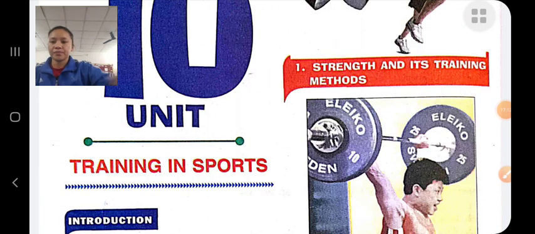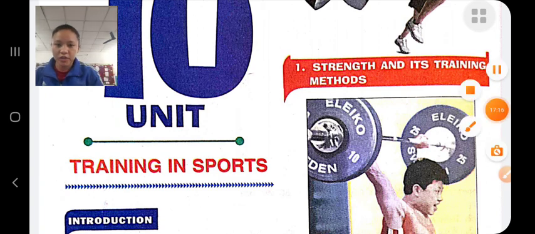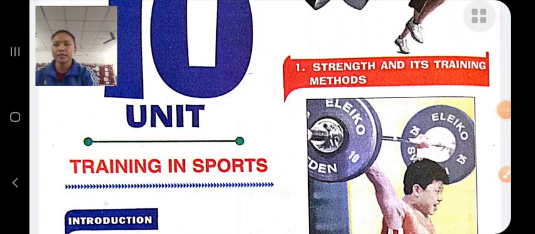We have completed our 10th unit, training in sports, in which we have discussed physical fitness and its components. Physical fitness means the ability of an individual to do his day-to-day activity without any fatigue, and the person who is physically fit, his recovery is fast and quick. There are 5 components of physical fitness: strength, speed, endurance, flexibility and coordinative ability.